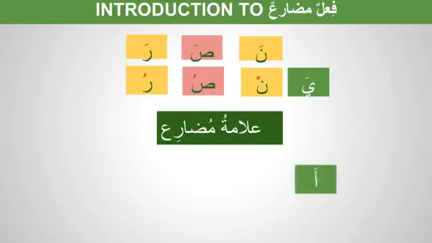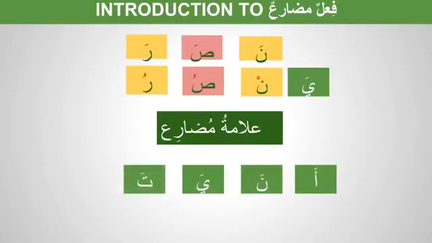If you see any of these in front of a verb, they are called alamatu mudari'a. The way to remember is anayt. These are not fa'ils, this is just to show that it is a present tense form.